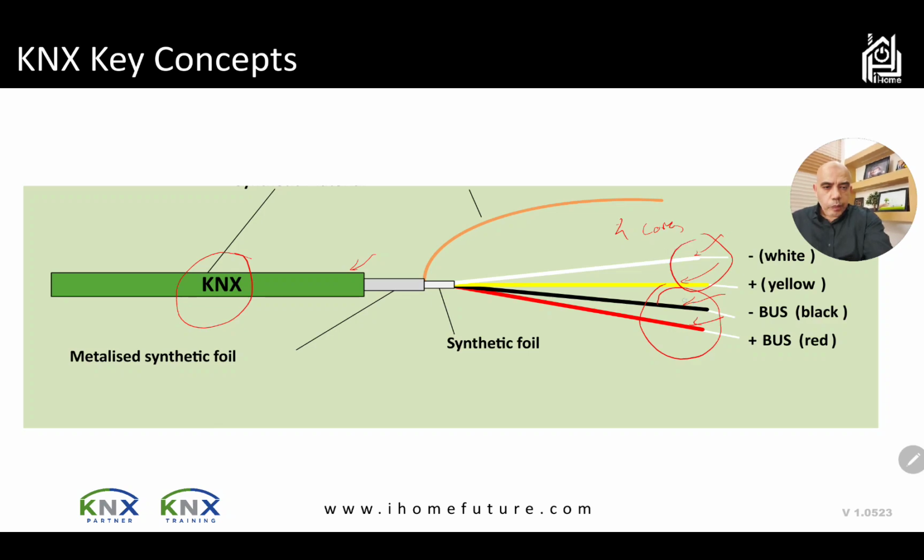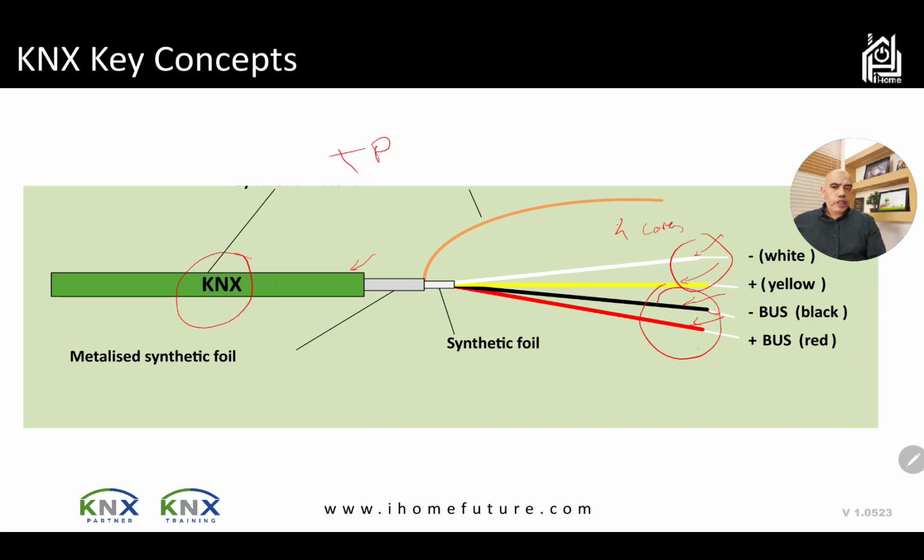Mostly we use the black and red. They carry the DC signal. This one is the positive, this one is the negative, and they will connect KNX devices together. So all KNX devices will be connected together in my solution. If I'm using twisted pair, which we mostly call twisted pair, or bus.